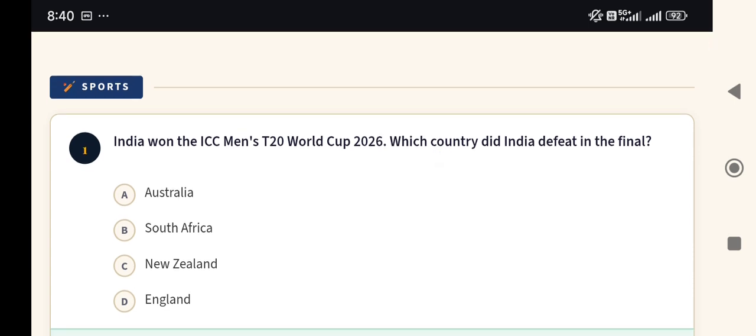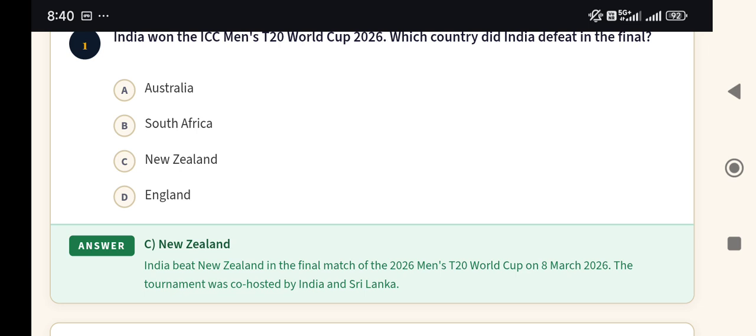India won the ICC Men's T20 World Cup 2026. Which country did India defeat in the final? Option A, Australia, option B, South Africa, option C, New Zealand, and option D, England. The answer should be option C, New Zealand. India beat New Zealand in the final match of the 2026 Men's T20 World Cup on March 8, 2026. The tournament was co-hosted by India and Sri Lanka.